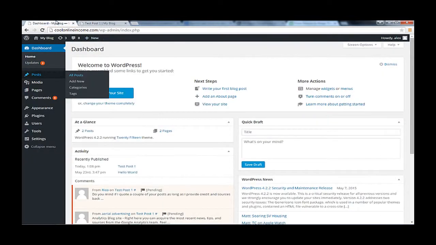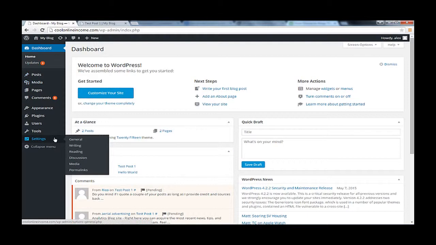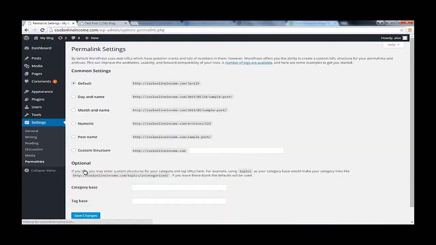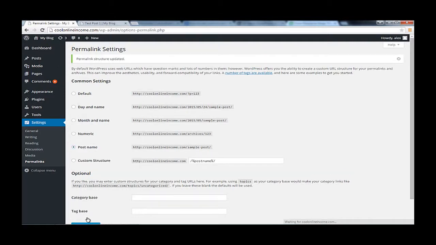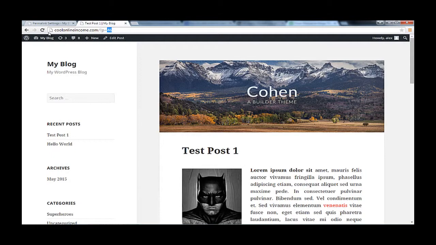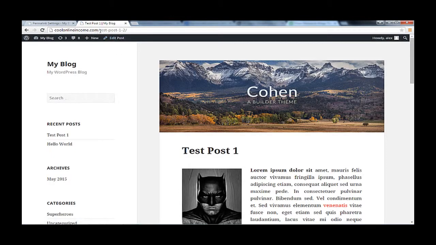In order to do that, simply go to your backend, go to Settings, and then click on Permalinks right here. From Permalinks, you have the default, which is this. You can choose to come down here to Post name and click on Save changes. Let's click refresh. Okay, this is working actually. So now this looks a lot better. We have the URL for our website, and then the post name attached to the end. This is a lot better than the default structure.